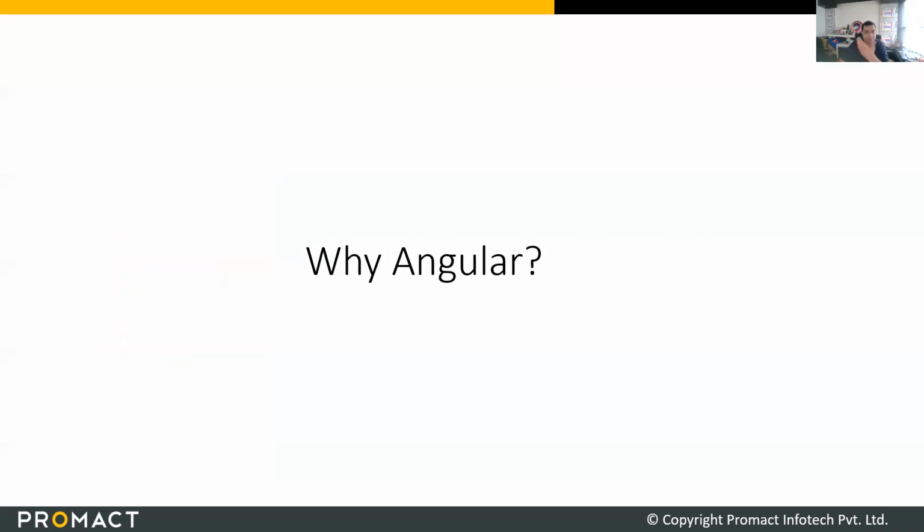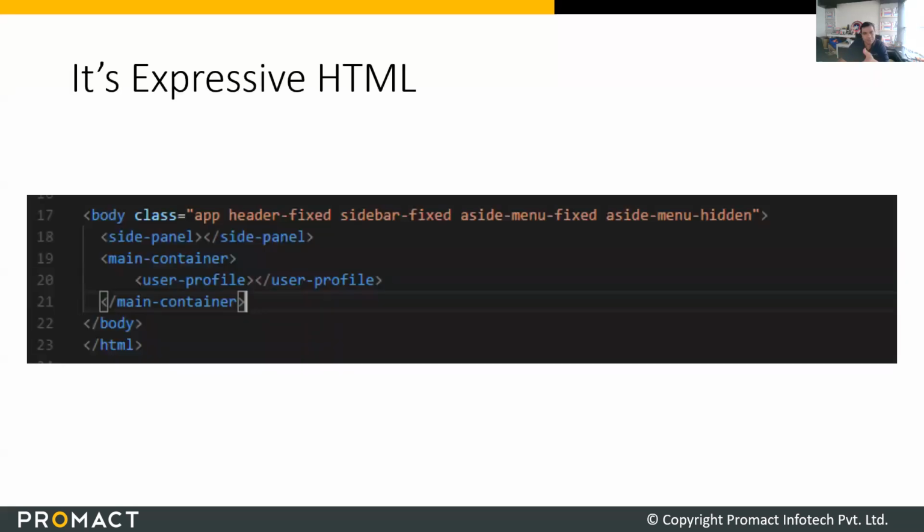So the first question is, why was Angular ever created? We have so many frameworks in the world. Why do people come out with new frameworks? That is a tough question to answer. But I'm glad that Angular came out with a very good philosophy. This was the main philosophy of why they came out: it was to make your HTML expressive. So when you read this HTML, you know what it means.